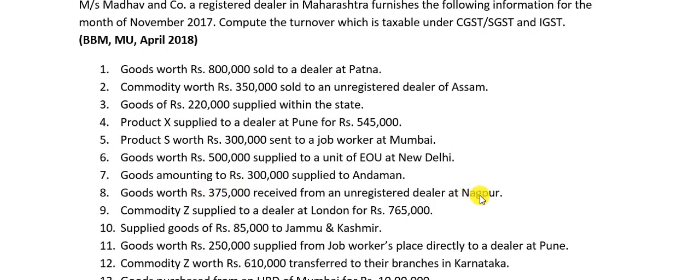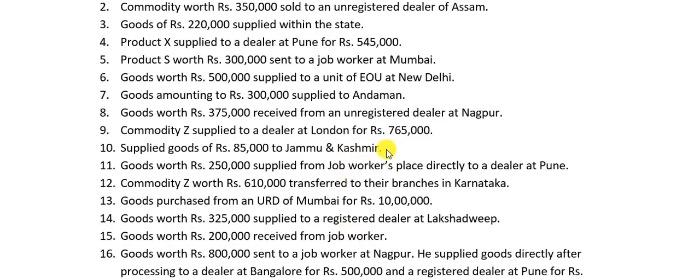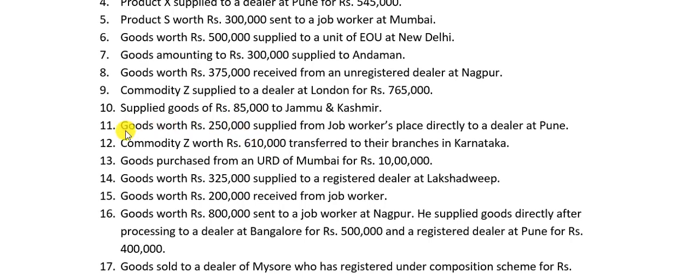So we will take this, because Nagpur is within the same state, we will take this turnover in SGST, CGST, that is CGST, SGST column. The next one, commodity Z supplied to a dealer at London, export, 0 rated, leave it. Supplied goods of rupees 85,000 to Jammu and Kashmir, obviously outside the state, so taxable turnover, it will come under IGST.